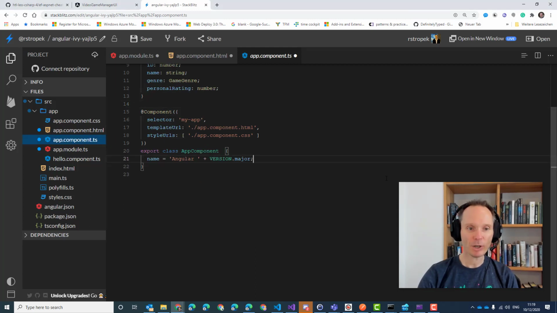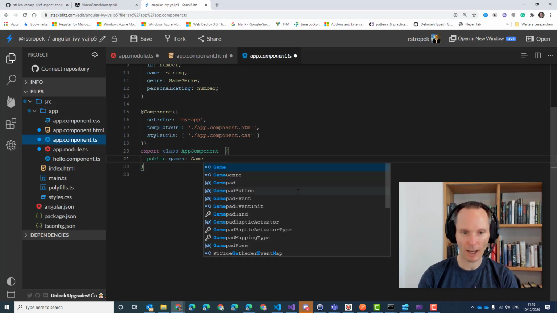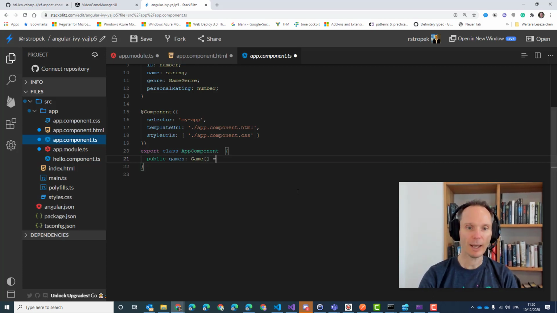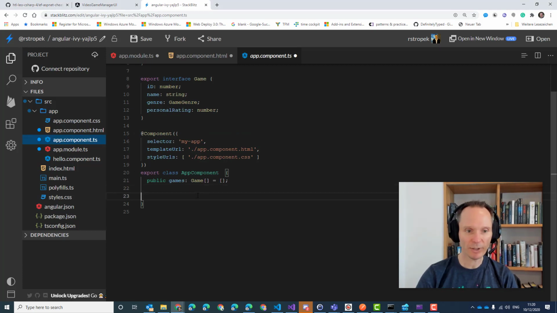In the app component class here, we will define a property, public games, and it will be a game array. And we will immediately create an empty array, just as a default value. By default, the games are empty. Next, we will define a method which is called ngOnInit.